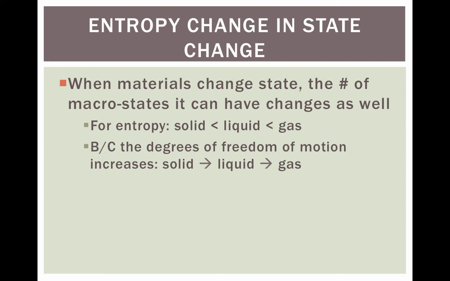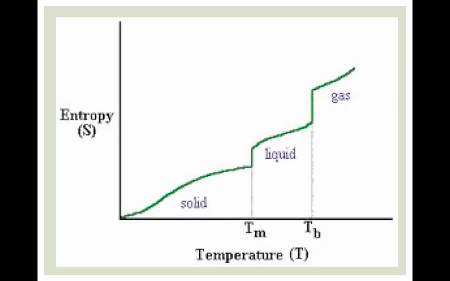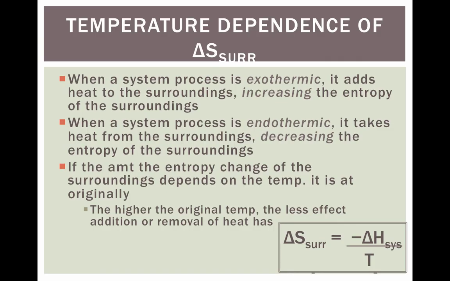When materials change state, the number of macro states it can have can change as well. So for entropy, we talked about this again. A solid is more ordered than a liquid, which is more ordered than a gas. And because of the degrees of motion of the particles, when you change from a solid to liquid to gas, you're going to change the entropy of the system. If we look at this graphic showing a heating curve of a substance, you're going to see the entropy increases as you go from a solid to a liquid to a gas.